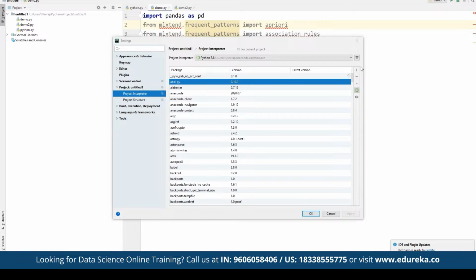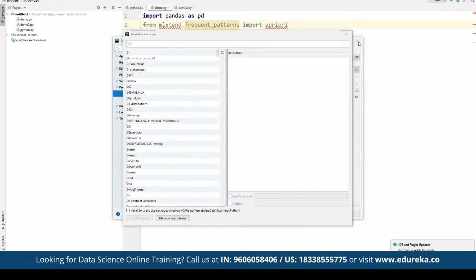So for example, suppose we want to install any specific library here, let's say we want to install apriori here. So we can see here we can also import the mlxtend.